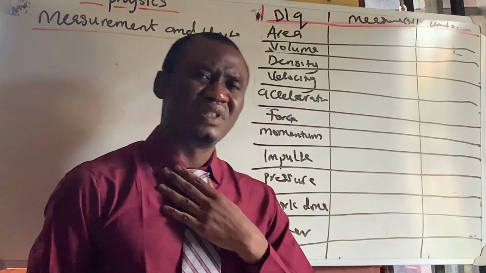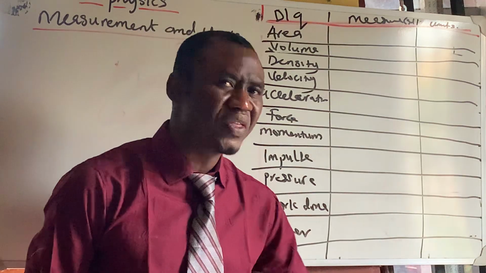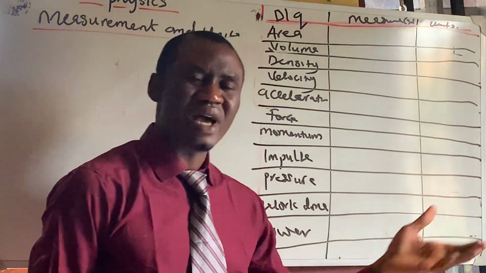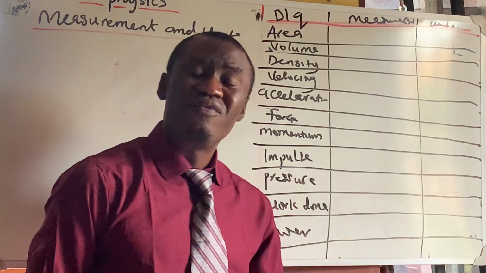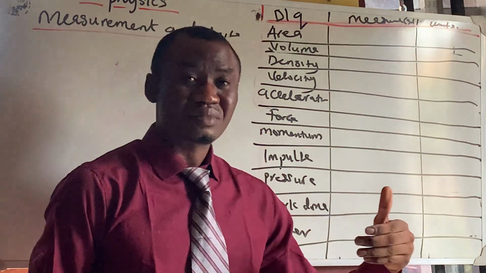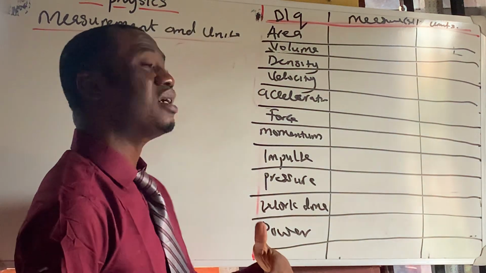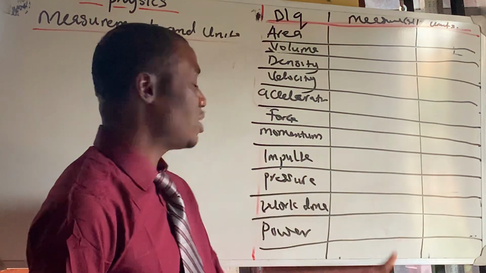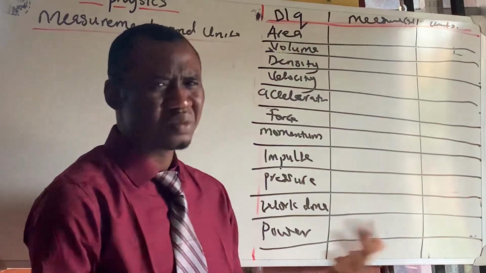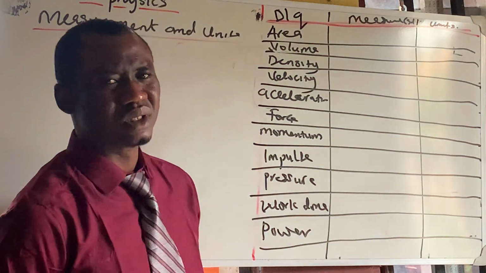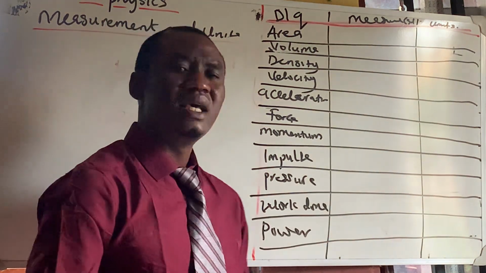If you're going to study physics or if you have been studying physics, you will notice the use of: find the volume, find the density, find the velocity, find the speed, find the impulse, find the momentum, work done. What is the acceleration? What is the velocity? All sorts of those physical quantities. So this is what we'll be looking at in this video.